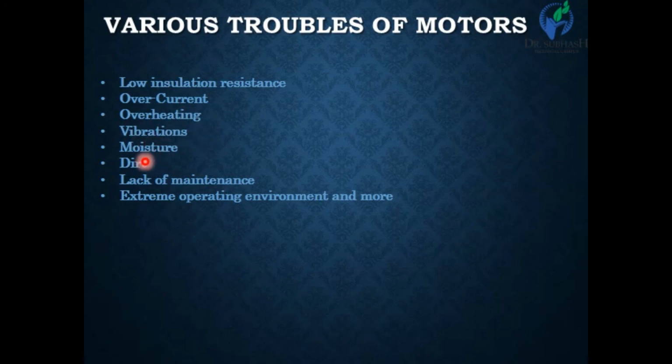Moisture and dust are due to mechanical and environmental causes. Lack of maintenance and extreme operating environments are also part of maintenance of the electrical motor. Most of them are eliminated by regular inspection and regular maintenance of the electrical motor. By doing this, we can eliminate most of the electrical troubles and ensure smooth operation of the electrical motor.